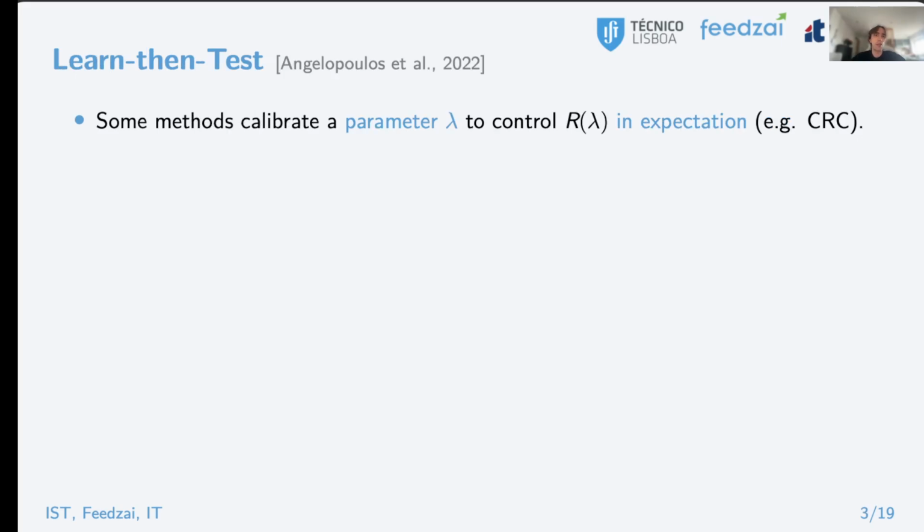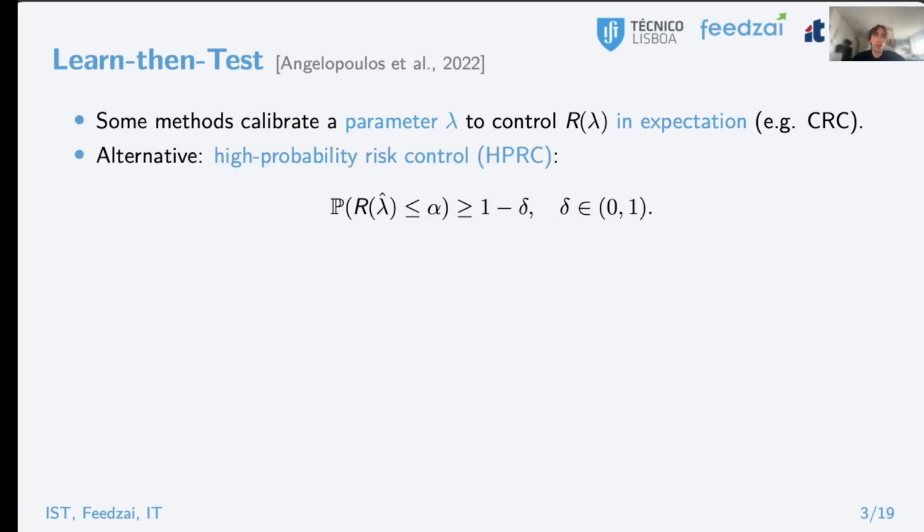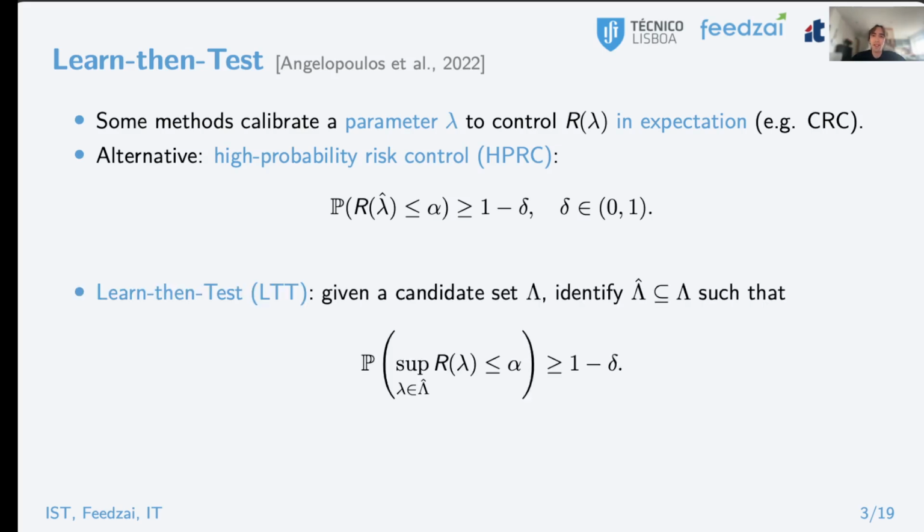Some methods, for example, conformal risk control, are able to guarantee risk control in expectation across all possible calibration sets. But what we can do instead is high probability risk control. Here we ensure that a given calibration set provides risk control with confidence at least 1 minus delta for some delta between 0 and 1. Learn and test is a flexible tool to achieve this property.